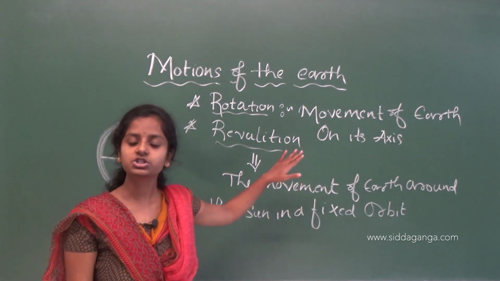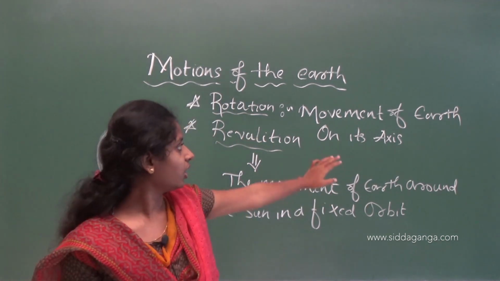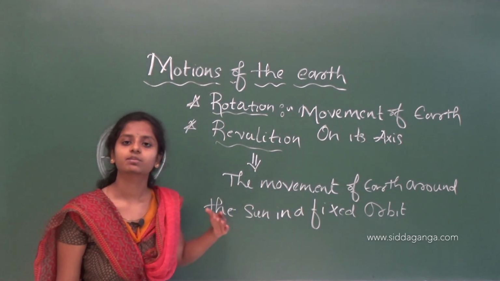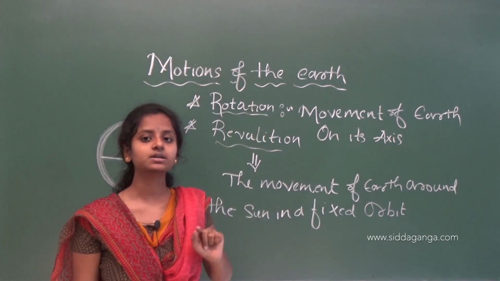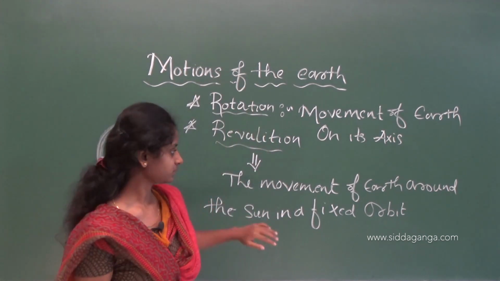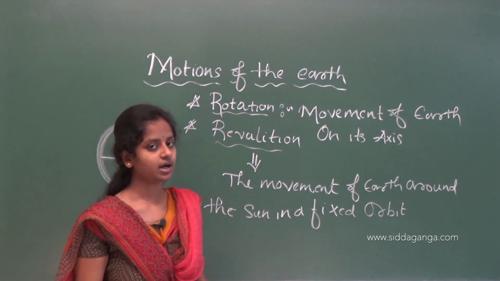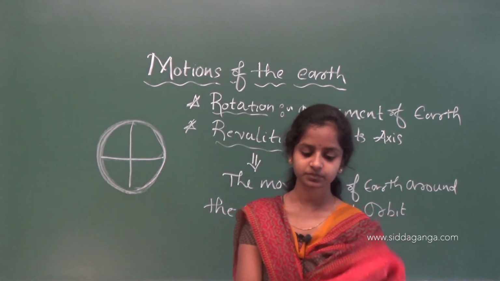So rotation means the movement of earth around its axis or on its axis, and revolution means movement of the earth around the sun in a fixed path. Understood? Okay, so these two are the important motions of the earth.